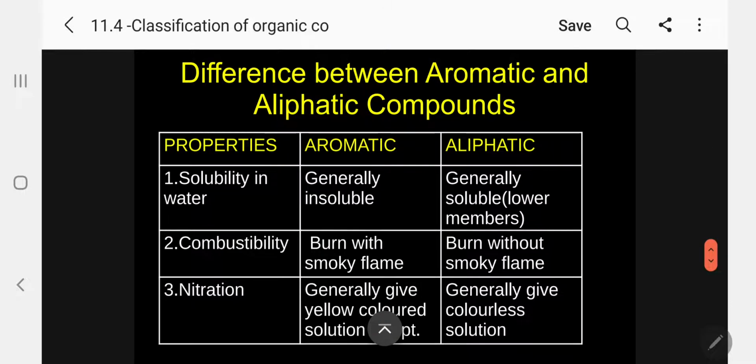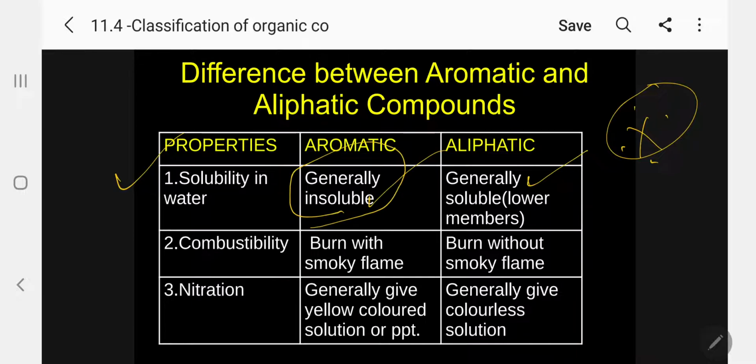Now this is the most important, please note my dear students, very very important. How to differentiate aliphatic from aromatic compounds. The first test is solubility in water. Take a test tube with water and add your aromatic compound. In another test tube, add your aliphatic compound. Generally, aromatic compounds are insoluble. Generally, in aliphatic compounds only the lower members are soluble, higher members are insoluble.